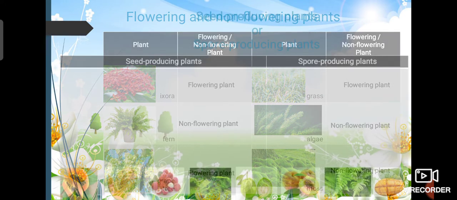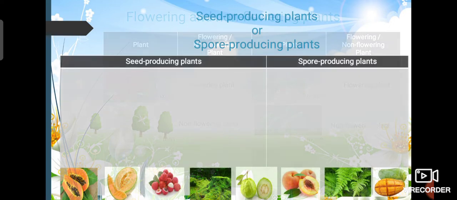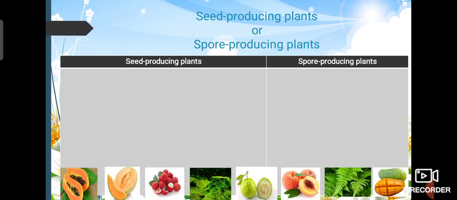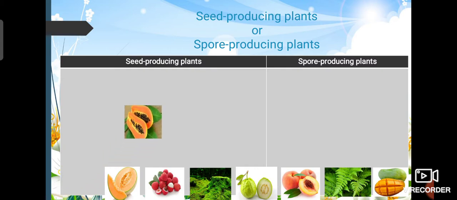Now, based on seed or spore production, based on what plants produce to grow young, we divide the plants into seed producing plants and spore producing plants. Now let's take a look at the papaya. Do they have seed? Yes, they do. So they go into the seed producing plants.